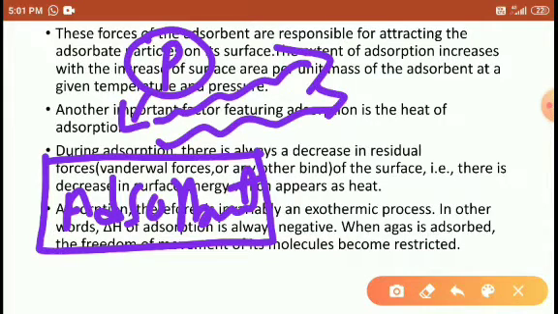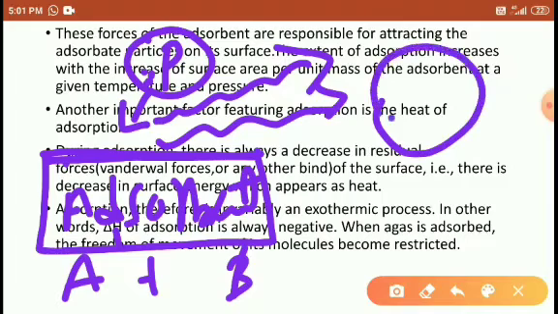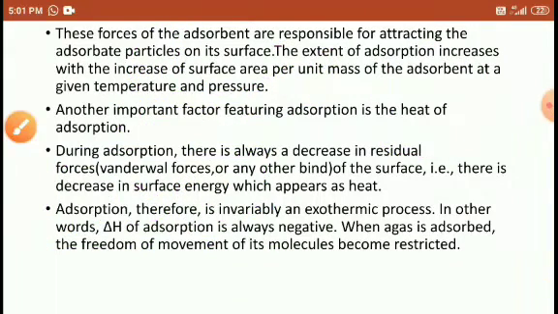Already in chemical bonding and other chapters last year we discussed that when two particles attract each other, they liberate heat. Similarly, when dust particles, liquid particles, or gaseous particles attract to the surface of the adsorbent, they liberate heat, right?